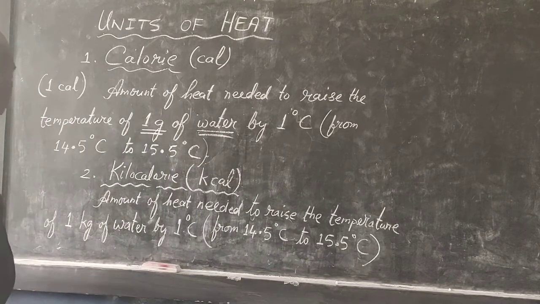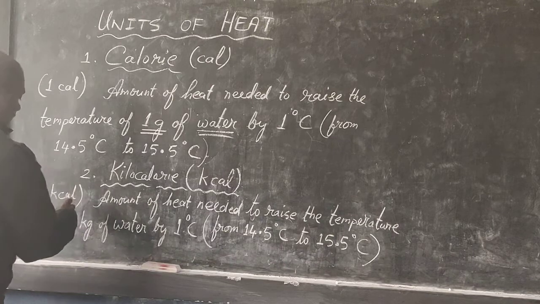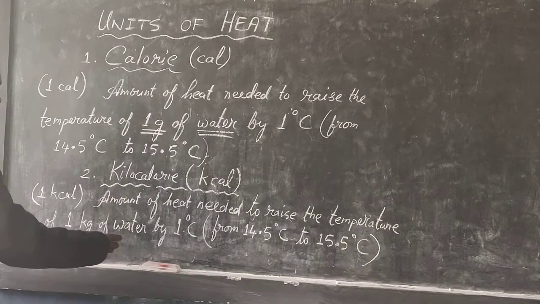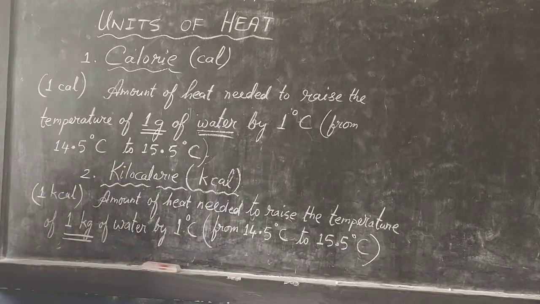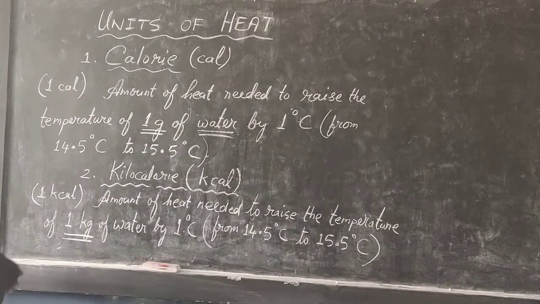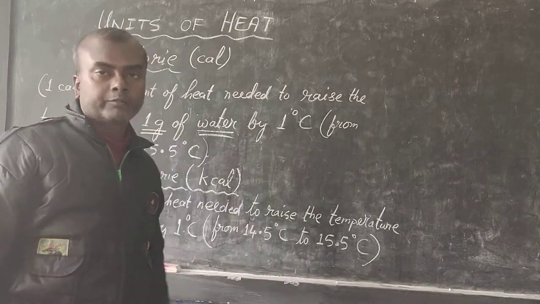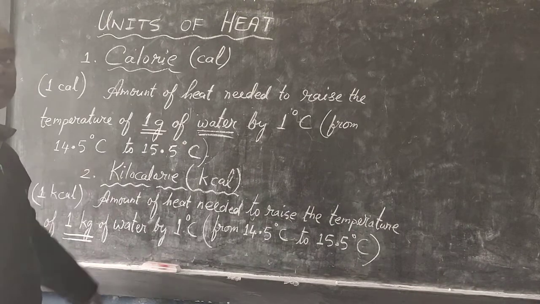Now here again the definition is given for 1 kilocalorie. How much is 1 kilocalorie? It is the amount of heat. The definition is the same, only the quantity will differ now. Calorie was for 1 gram of water. For kilocalorie, it is the heat for 1 kilogram of water. How much heat will be needed to raise the temperature of 1 kilogram of water by 1 degree Celsius, from 14.5 degrees Celsius to 15.5 degrees Celsius? That is called kilocalorie.